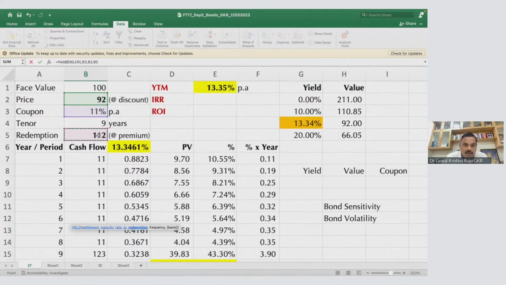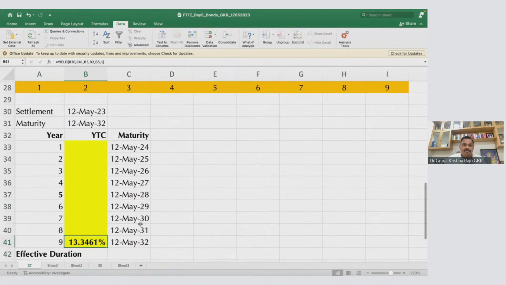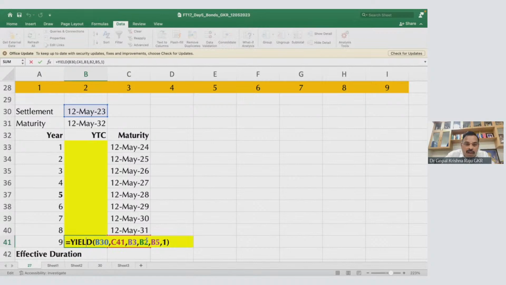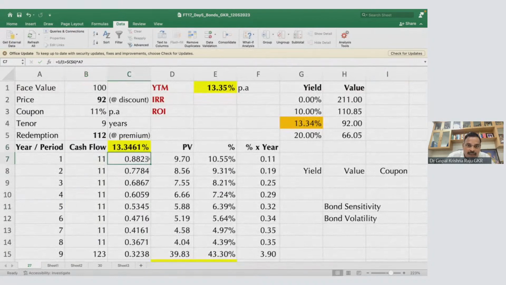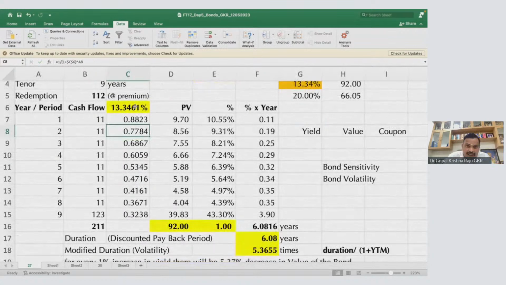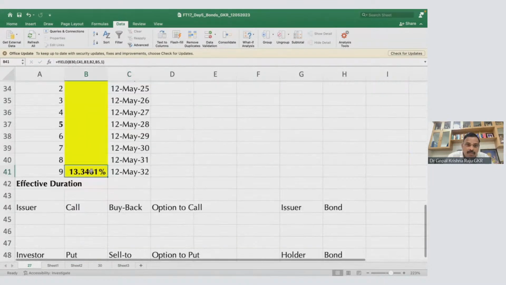Frequency is annual. So 1. Wow, 13.34. So look at this. This I am using a function. This I am using a formula. I did all this using formula and goal seek and all, I got 13.34. Same 13.34 I'm getting.